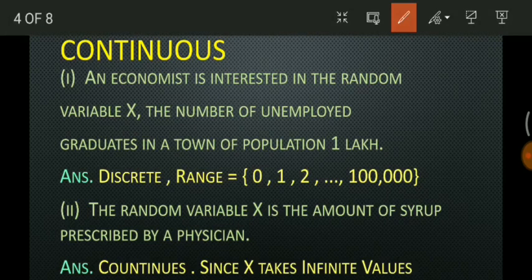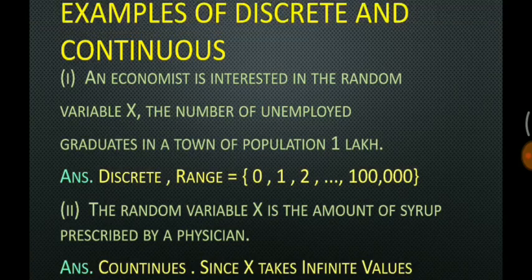Now let's move on to question number 2. The random variable X is the amount of syrup prescribed by a physician. We can't count the amount of syrup, that's why it is continuous, or X takes infinite values. Hope you have understood the difference between discrete and continuous. So let's try some questions on our own.